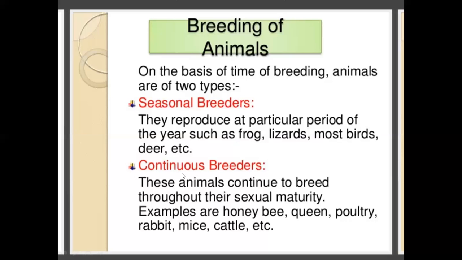The second is the continuous breeder. Continuous breeders have no particular times; any time they can reach sexual maturity and reproduce. For example, honeybee queen, poultry (poultry means all the birds), then rabbit, mice, cattle and human beings are continuous breeders. They can breed any time, and that is called continuous breeding.